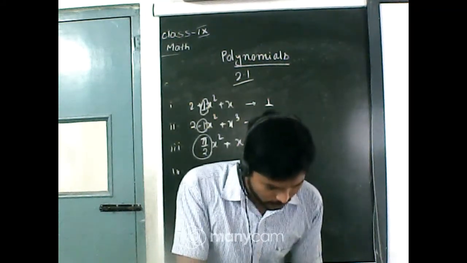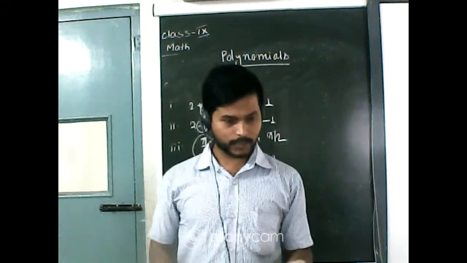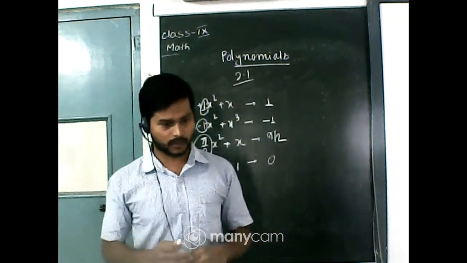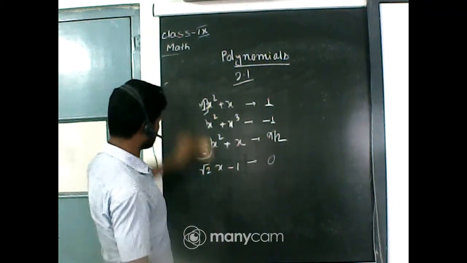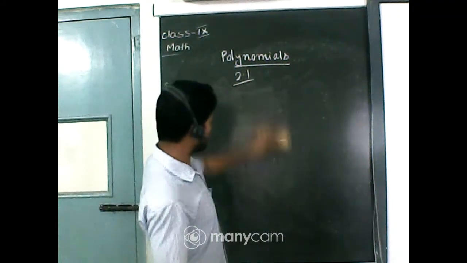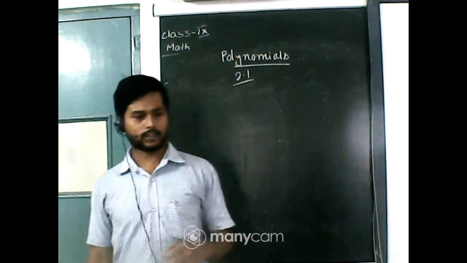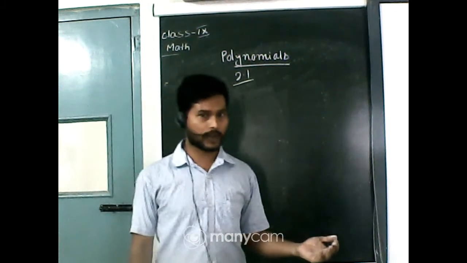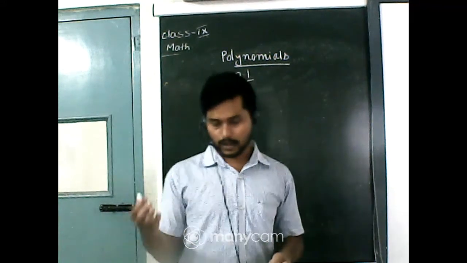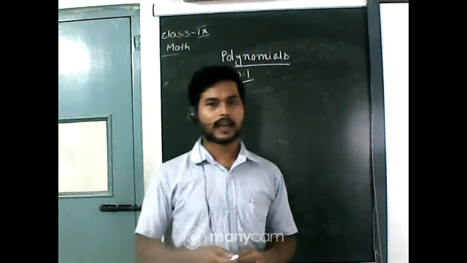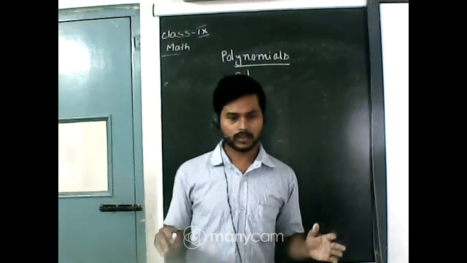Okay, now next question. Give one example of each: binomials of degree 35. Now let's recall what is binomial. An expression containing one term is a monomial. An expression containing two terms is called a binomial, and an expression containing 3 terms is a trinomial, and an expression containing one or more than one term is called a polynomial.